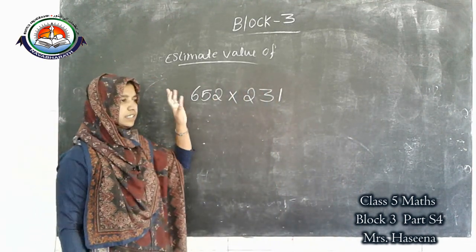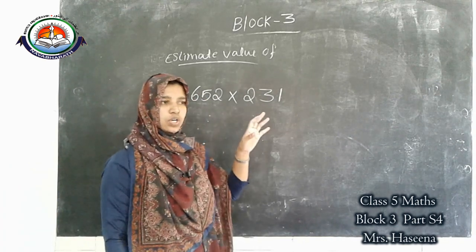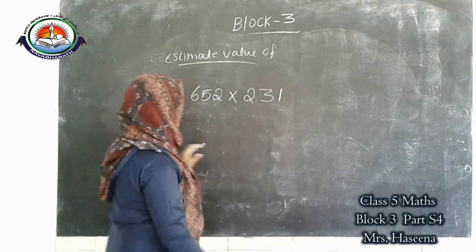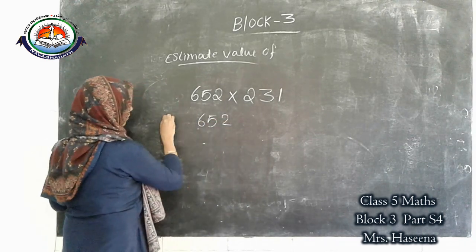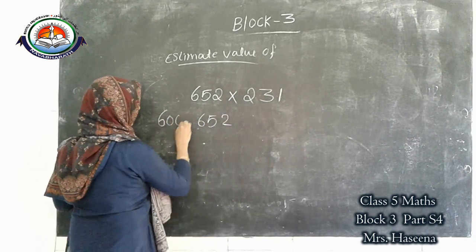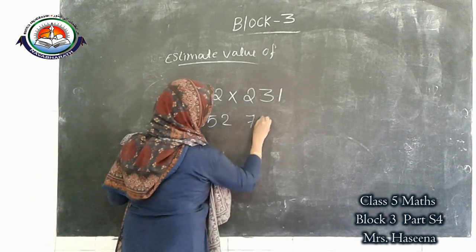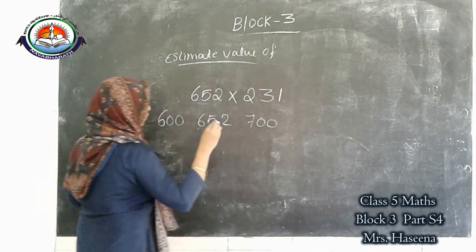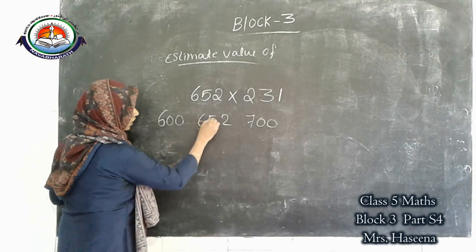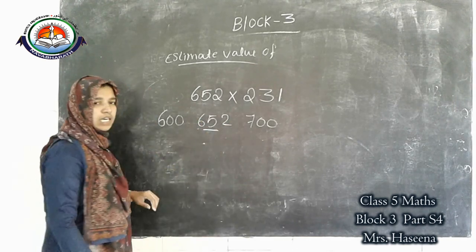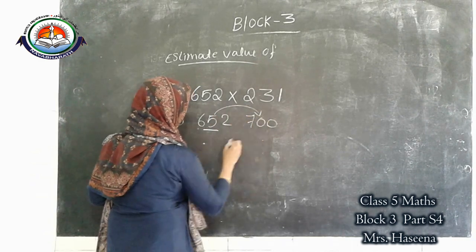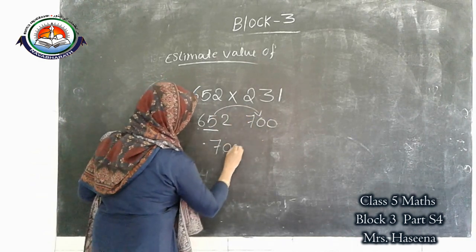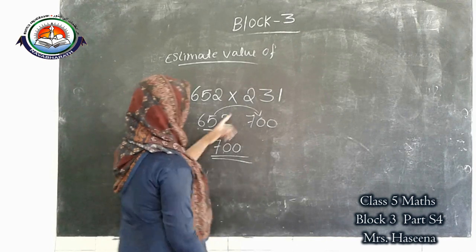This one is a 3-digit number, so round off to the nearest 100. 652 lies between 600 and 700. This digit is for rounding off to the nearest 10, this is for the nearest 100. So which one is the answer? 700.